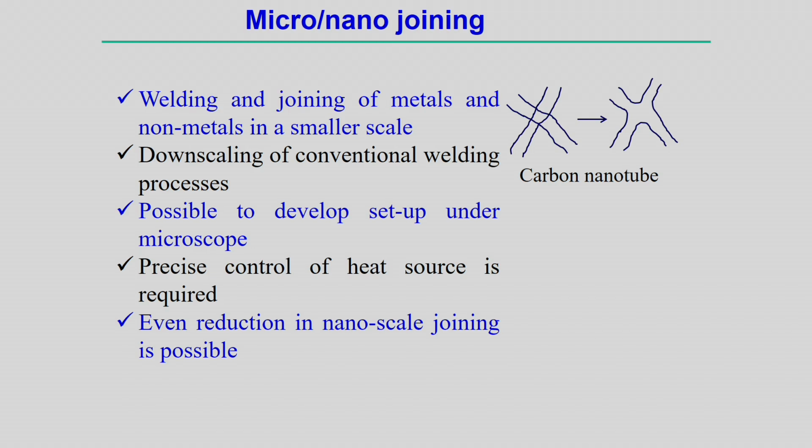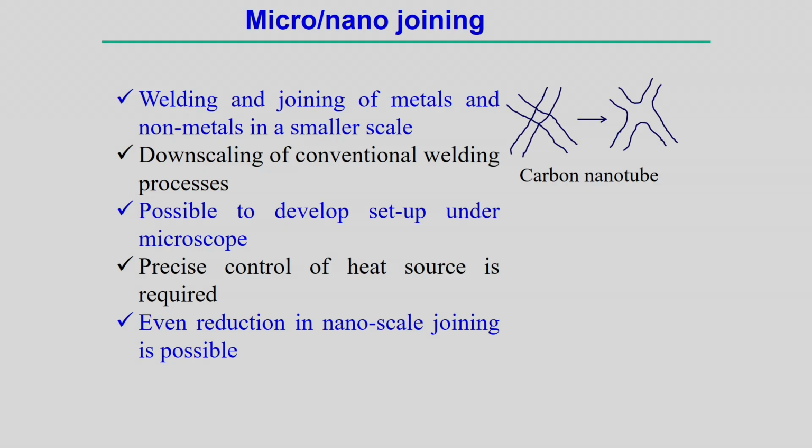So, we will try to look into the different developments that happen in micro or nano joining processes. Of course, it is one of the basic manufacturing processes, apart from machining, casting, forming and finishing, and all these conventional manufacturing processes are also being developed at the micro scale. In micro scale or nanoscale joining processes, microsystem technology requires the handling of both metallic and non-metallic materials, and the handling should be at a relatively smaller scale.